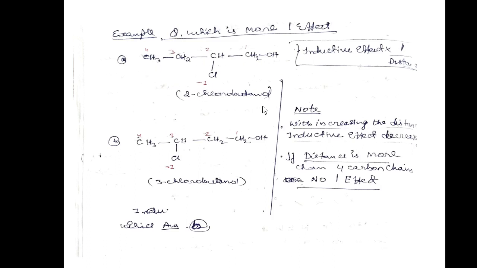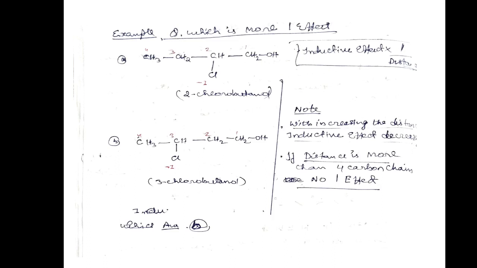All are minus I effect, but which is more stable? B is more stable because chlorine is far away from the OH group, on carbon number 3. So with increasing distance, inductive effect decreases.